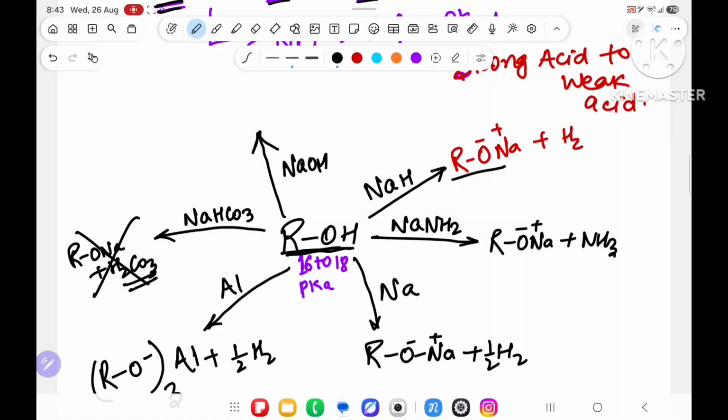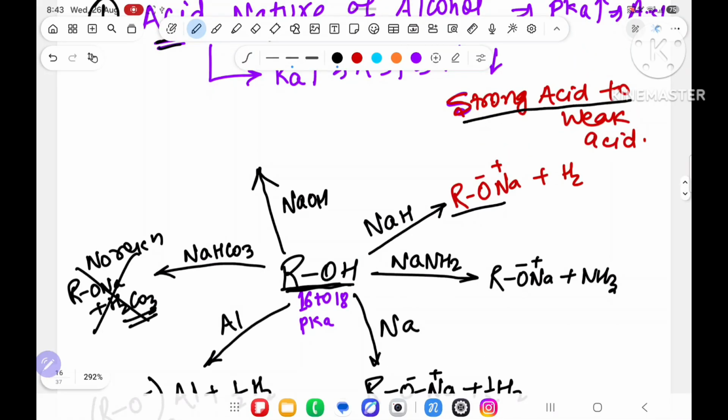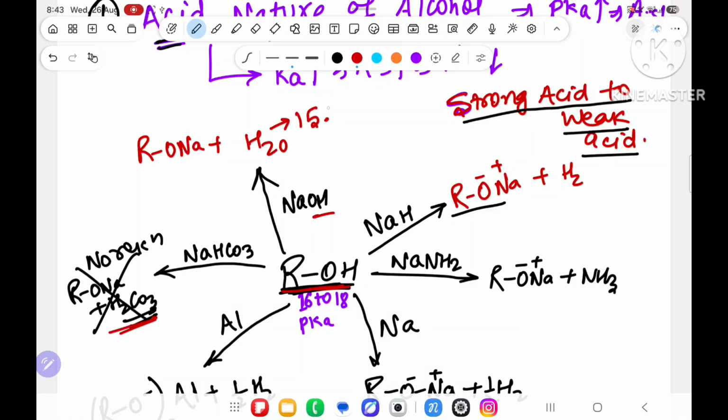So this reaction will not happen. It means over here no reaction. Rule: strong acid converted to weak acid. Over here weak acid is converting to strong acid, so it is not possible. Over here RONa plus H2O, and their pKa value is approximately 15.7.